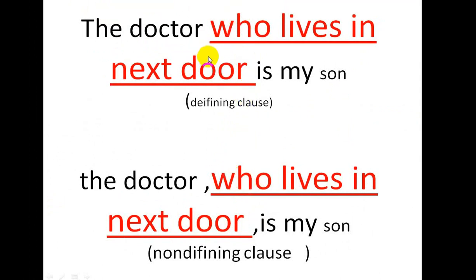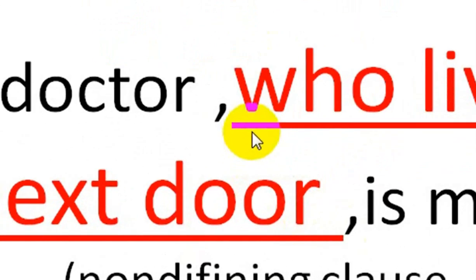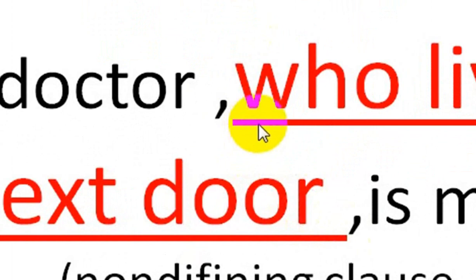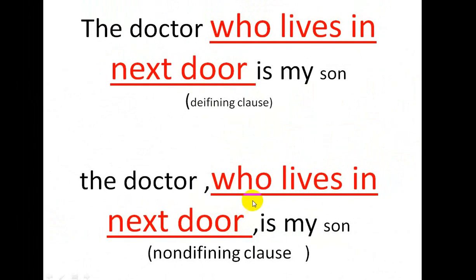The first one is the defining clause, and it is not separated by the comma. But the second one, which is combined with the relative pronoun, is separated by the comma. So regarding the grammatical structure, we can identify these two clauses. The first one is not separated by the comma, but the second one is separated by the comma. That is only a grammatical element. But the meaning is different.